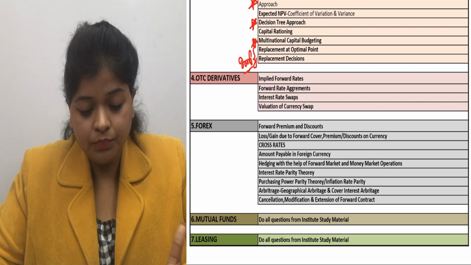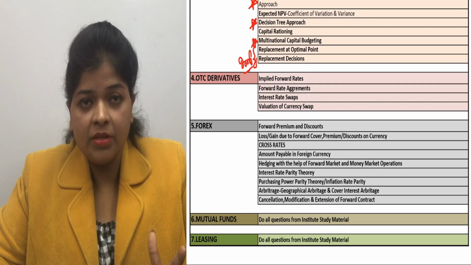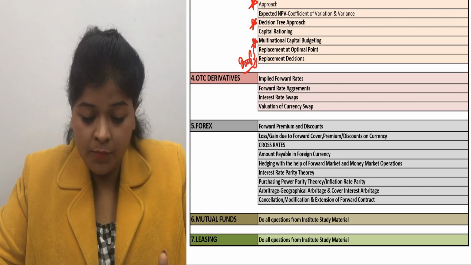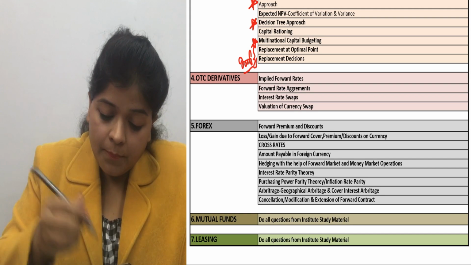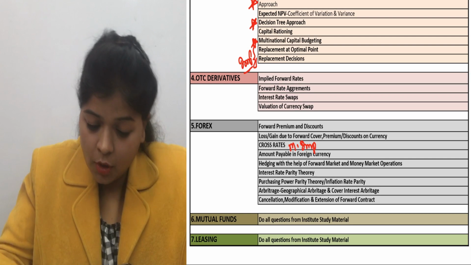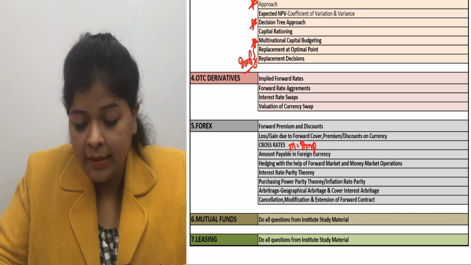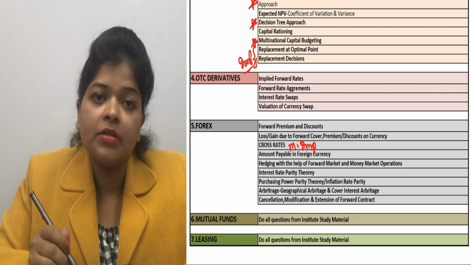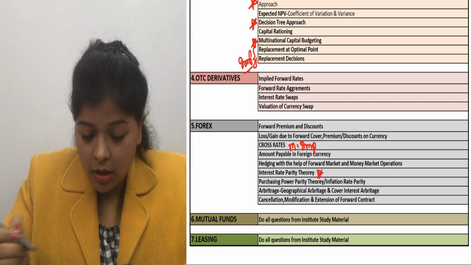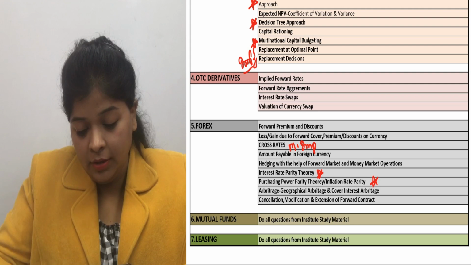After that, forex. In forex, try to do these topics at least: forward premium and discounts, loss gain due to forward cover premium, cross rates. Cross rates is the most important topic. Okay, amount payable in foreign currency, hedging with the help of forward market and money market operations, interest rate parity theory, which is known as IRPT. Okay, PPPT and IRP. This is also an important topic.